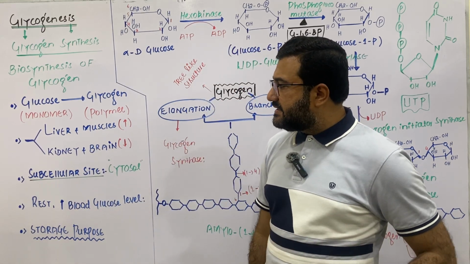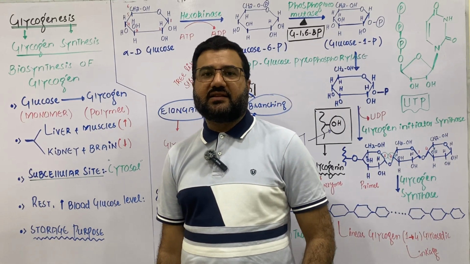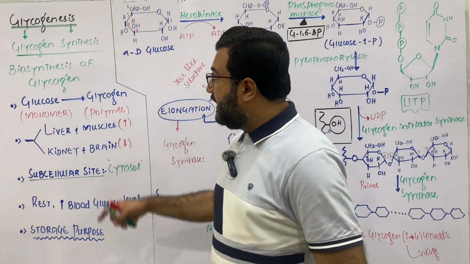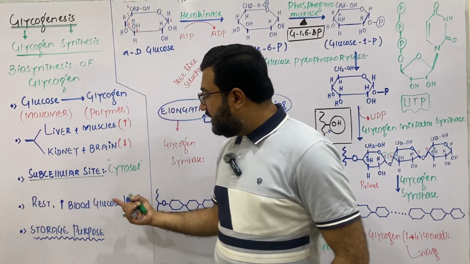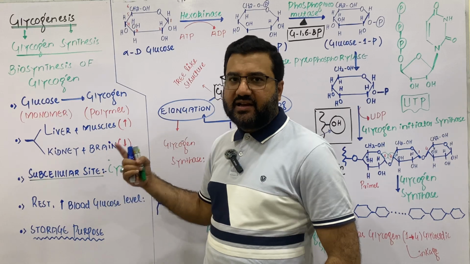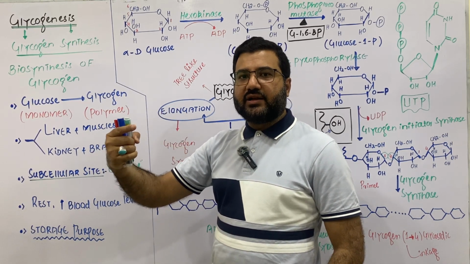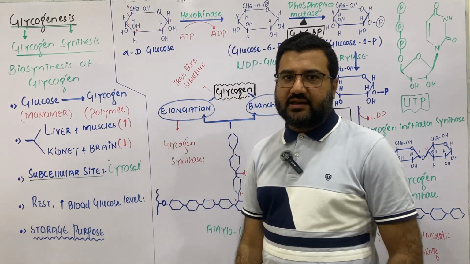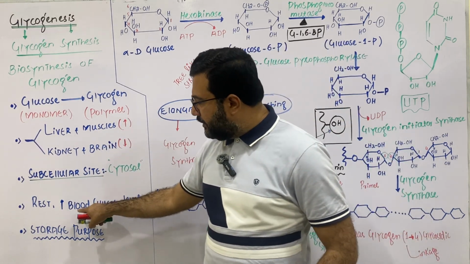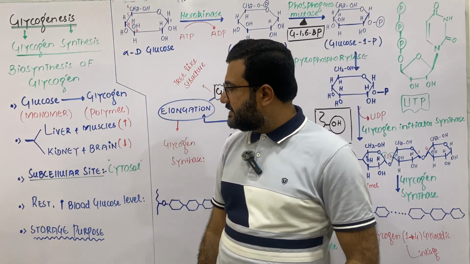As far as the subcellular side is concerned, glycogenesis takes place in the cytosol of the cells. It takes place at rest after the Cori cycle, and when the blood glucose level is very high, then insulin signals the liver to start glycogenesis and consume the extra glucose molecules present in the blood. In this way, the high blood glucose concentration can be decreased by the process of glycogenesis.